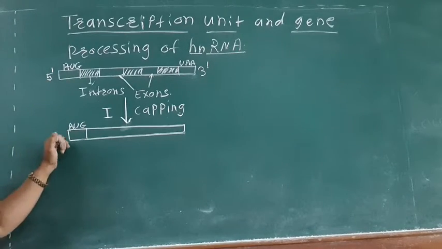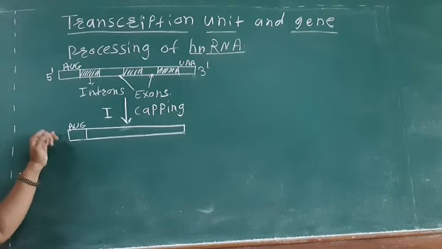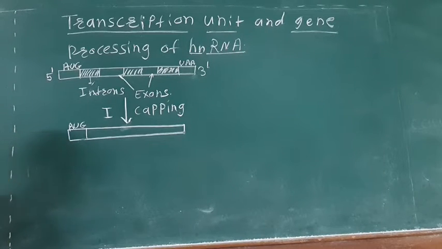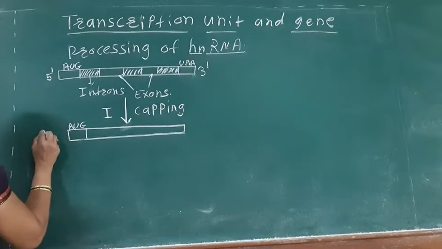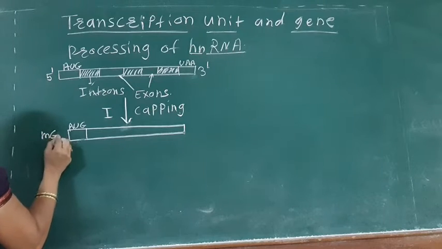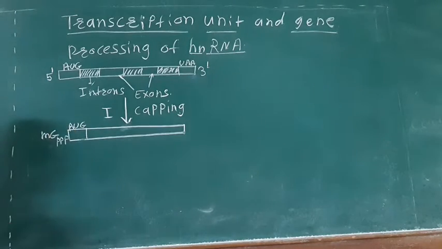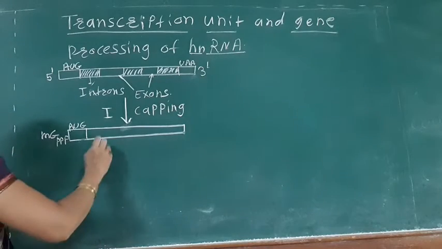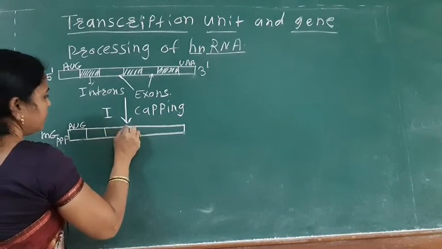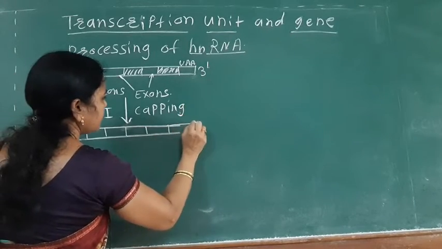At the 5 prime end, the capping of the methyl guanosine triphosphate takes place. So at the 5 prime end, the methyl guanosine triphosphate group is added. Here are the exons and the introns in this mRNA.